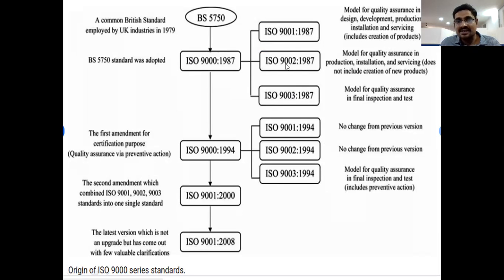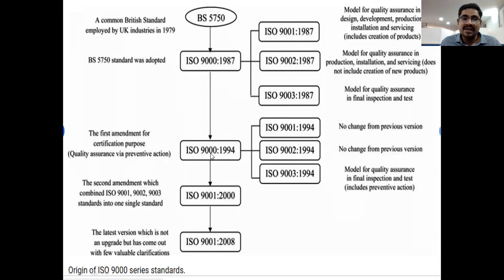And the 9002 series is for production, installation and servicing; the concept is the same, but the application is different. It does not include creation of new products. This 9003 series is meant for model for quality assurance in final inspection and test, for inspection and testing purposes.